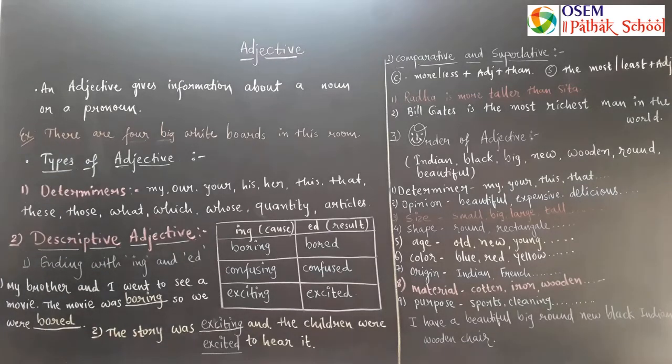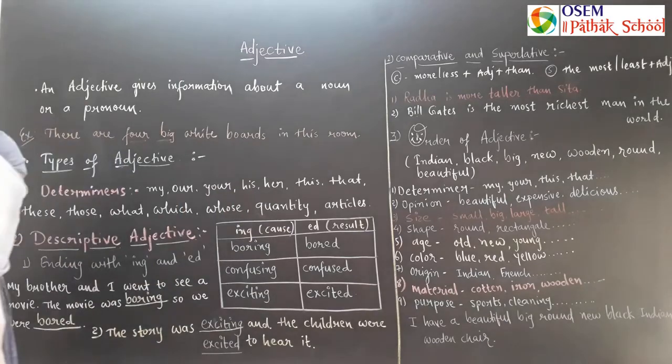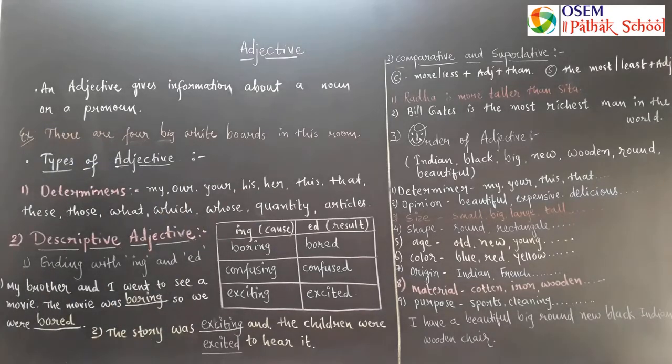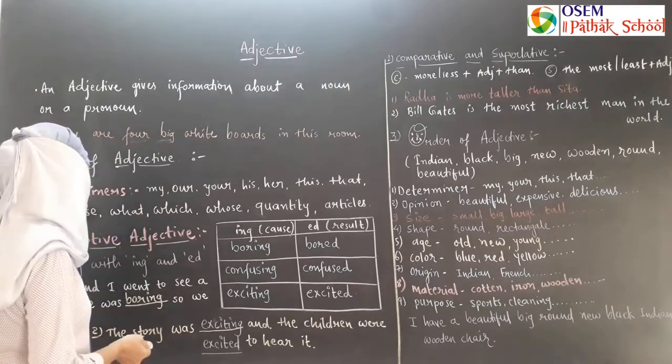Students, let's see how many types of adjective there are. Mainly, we have 2 types of adjectives. First one is determiners and second one is descriptive. Determiners means my, our, your, his, her, this, that, these, those, what, which, whose, quantity and articles. All these are determiners. In short, we can say that a word which shows some grammatical function is called a determiner.